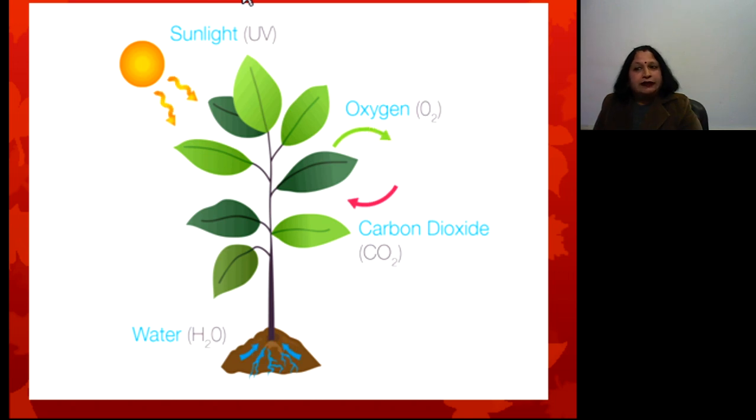So now they see in the picture, water from the root, the plant takes carbon dioxide from air, and sunlight, chlorophyll traps the sunlight, and the role of sunlight is here as a fuel, and manufactures food and gives out oxygen gas.